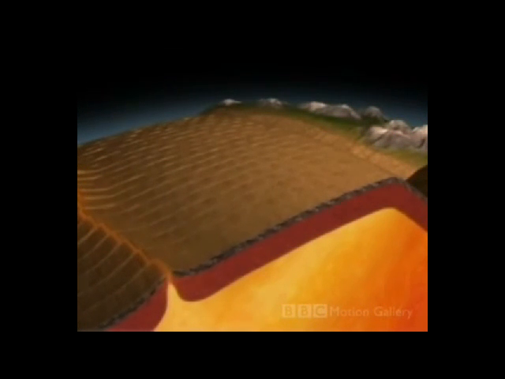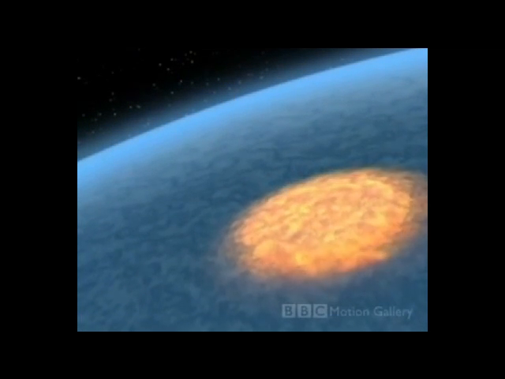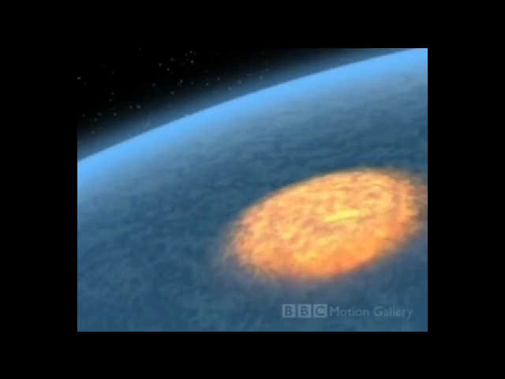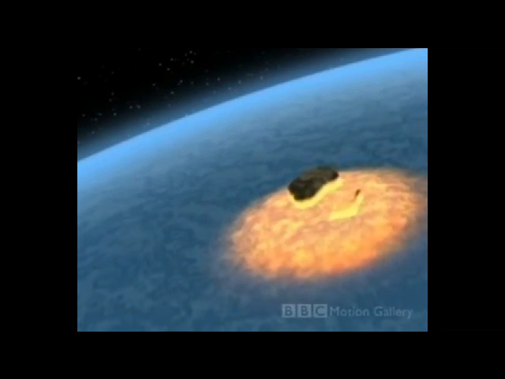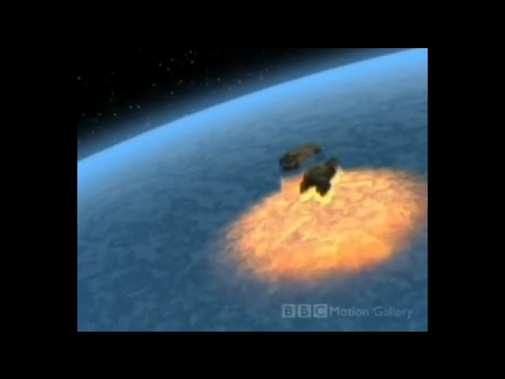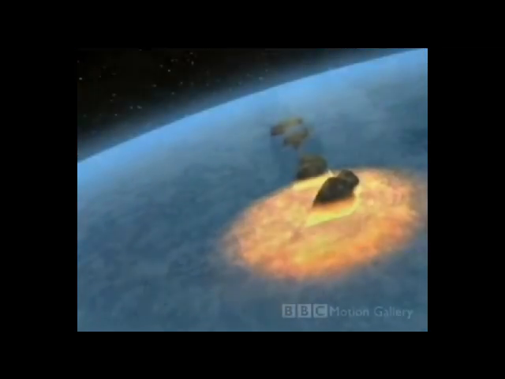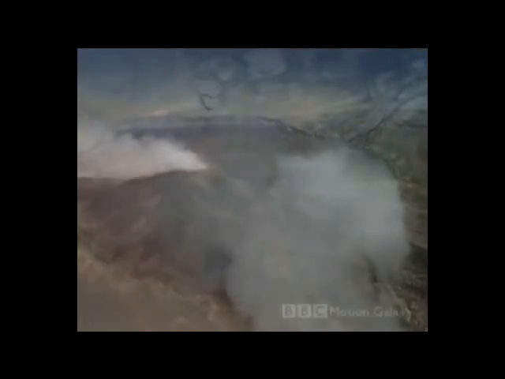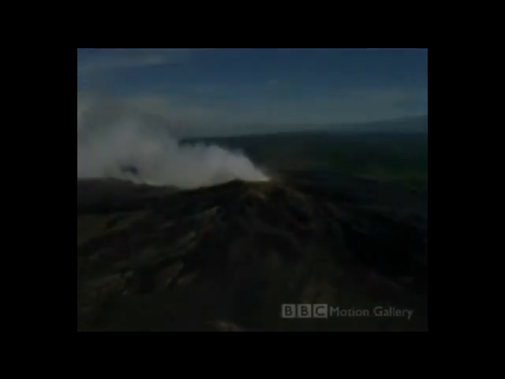Some volcanoes have actually formed in the middle of plates. Some geologists believe that inside the Earth there are hotspots, where hot rocks from within the core rise up through the mantle. Near the surface, these rocks melt, burning through the crust, forming volcanoes. As the plate moves across the hotspots over millions of years, it creates a line of volcanoes. An example of this is in the middle of the Pacific Plate. Here, the volcanic islands of Hawaii are continuously being formed. The biggest island already has 5 volcanoes, one of which has been continuously erupting for over 100 years.